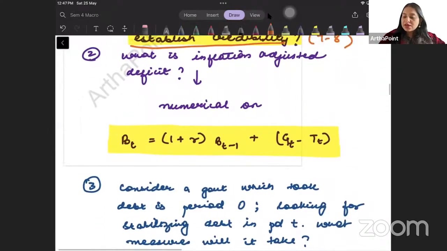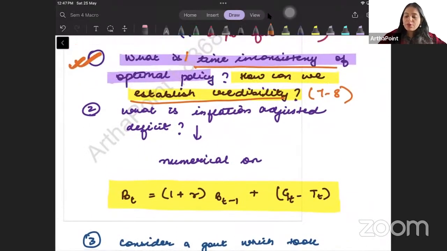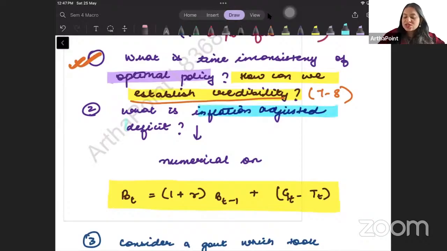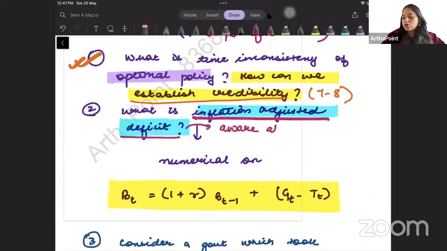Second question, beta. The second important question from the point of view of exam is this. What is inflation adjusted deficit, right? And on this, beta, इसी के बहुत सारे synonyms हैं. So you should be aware about all synonyms. किस किस नाम से इसको बोला जाता है? You have to be aware about all synonyms. कोई भी एग्जाम में they can ask you.